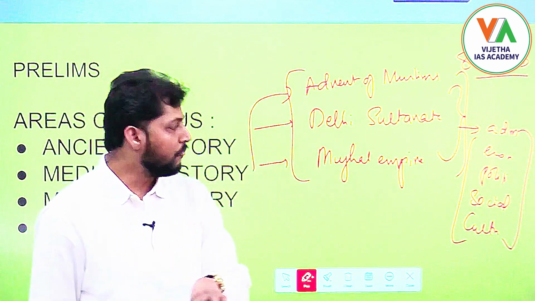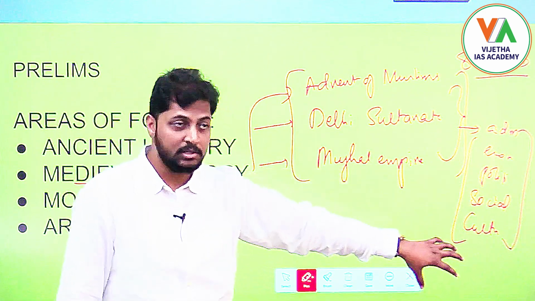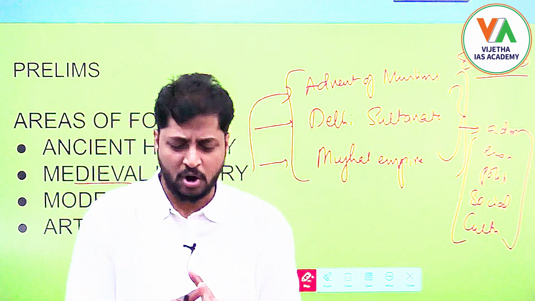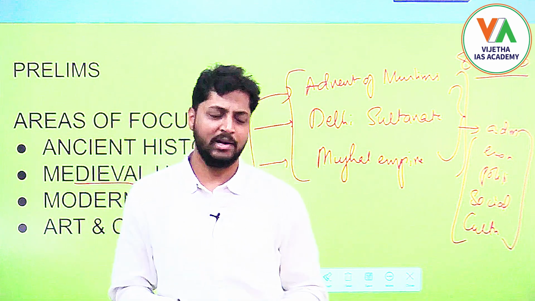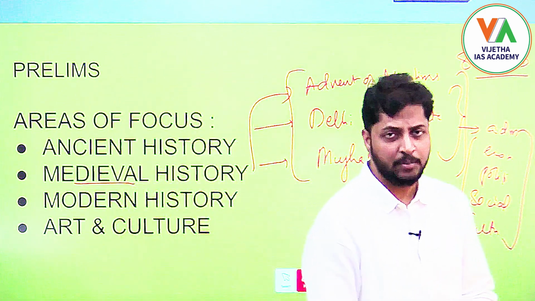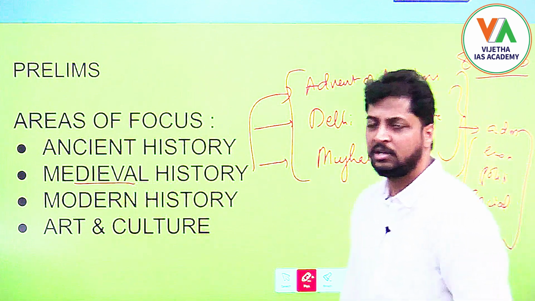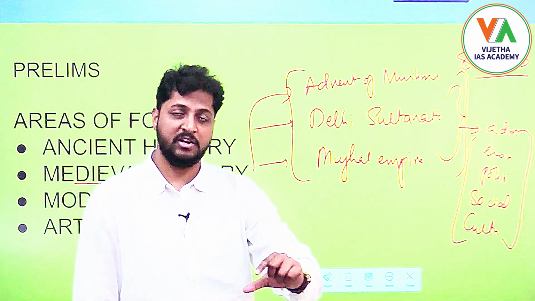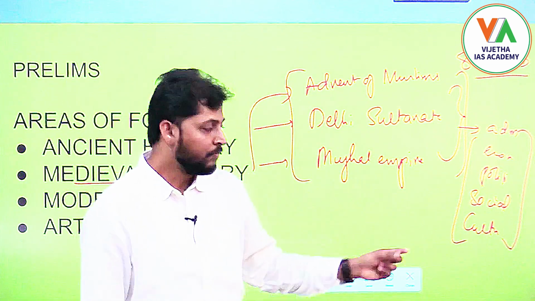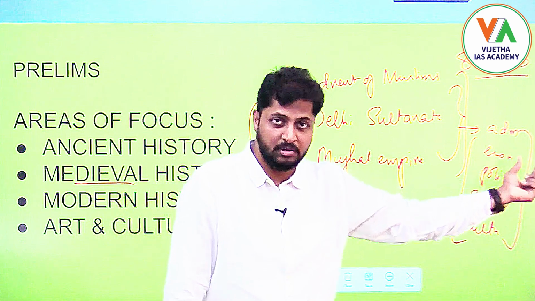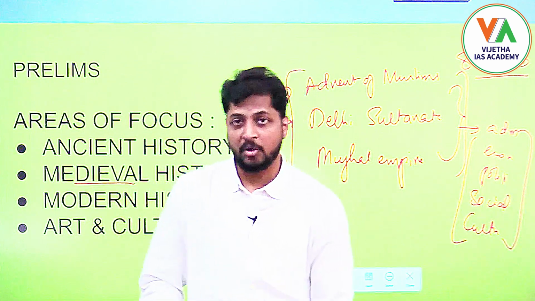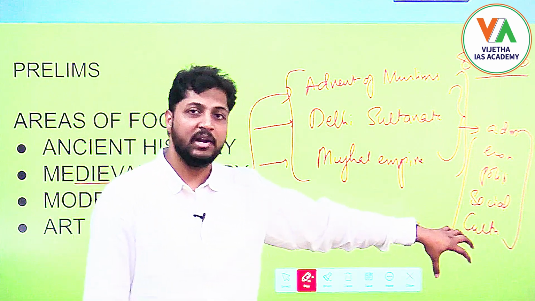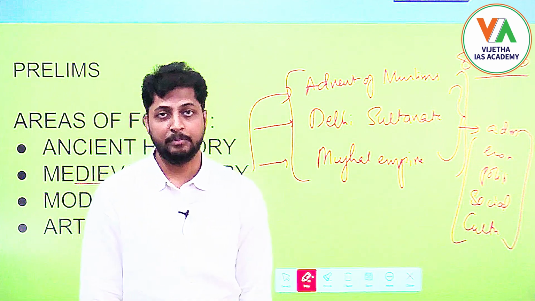So if you focus on these areas, see, history particularly for the UPSC examination is not about understanding political lineages or political setup or remembering various kings and queens. It's not that. For the examination, to understand history through these levels, you need to focus on their administration, you need to understand the economic structures of those periods, and you need to understand the socio-cultural aspects of those different time periods.